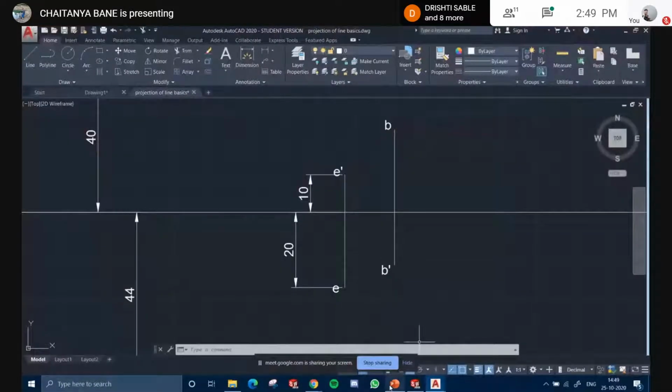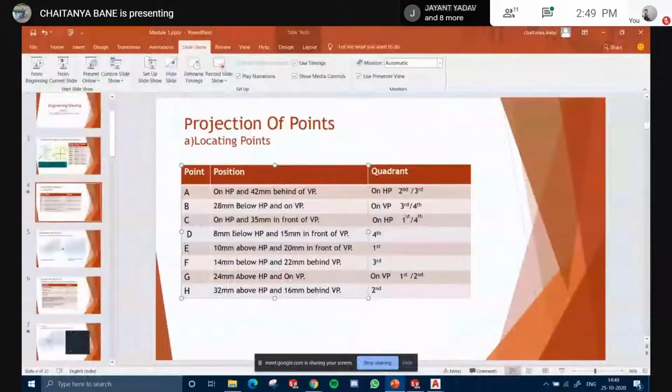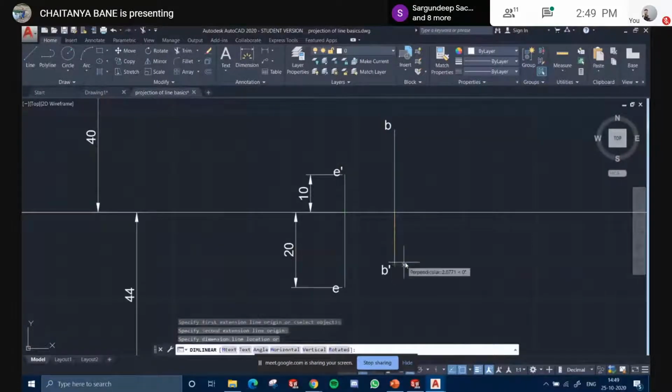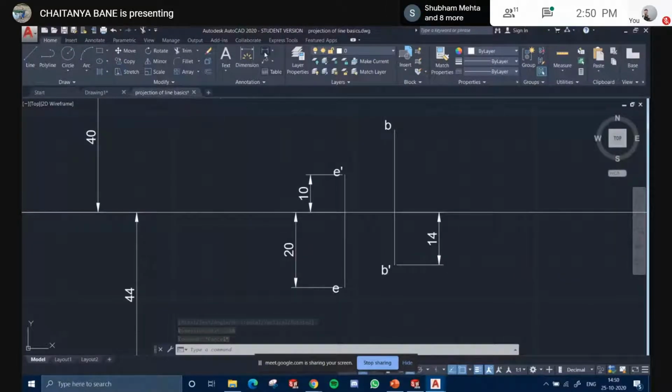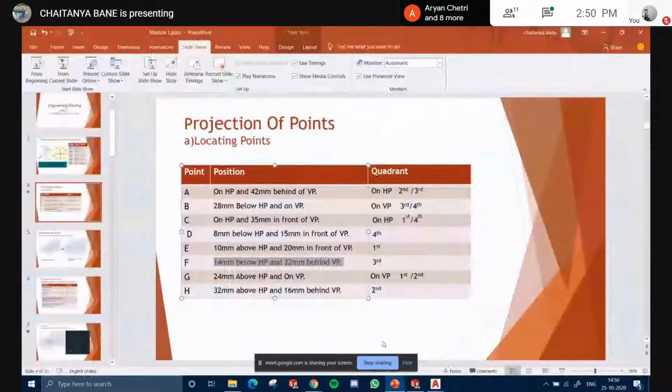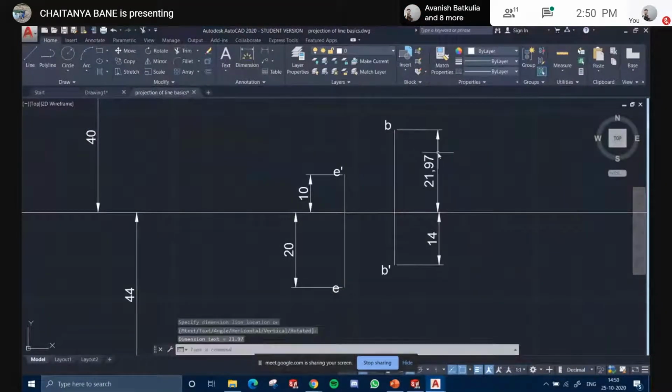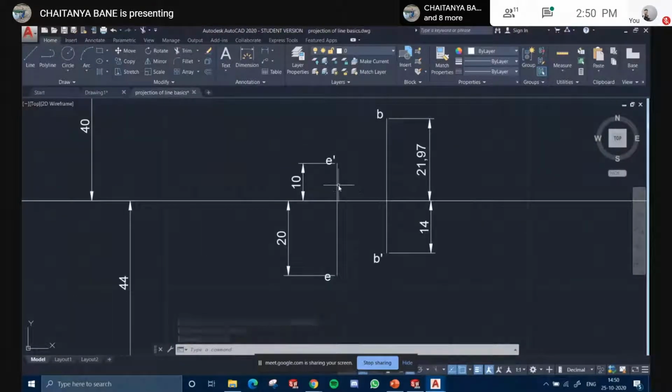Now similarly in this case, it was 14 mm below HP, so I took it below HP. Earlier it was above, now I took it below, and I put B dash because it was the front view. Similarly, it was 22 mm behind VP, so for behind I reversed it. Remember this: whatever you do, front is above, E dash.